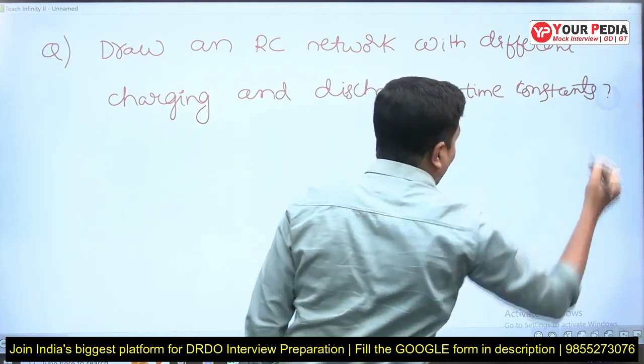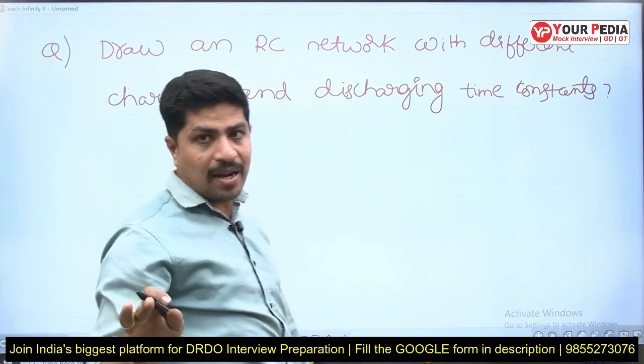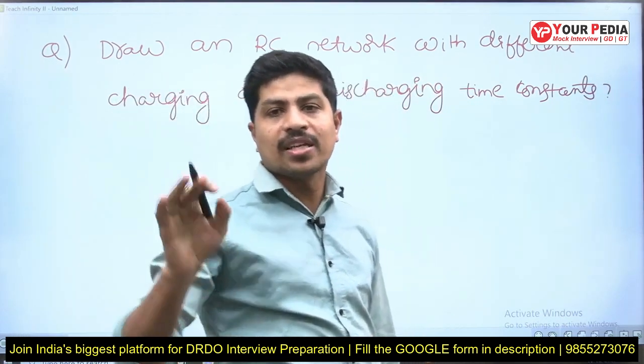What is the time constant of an RC network? Either series RC or parallel RC, it is RC.